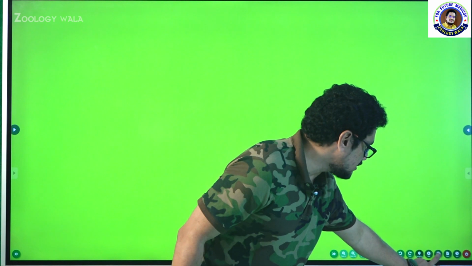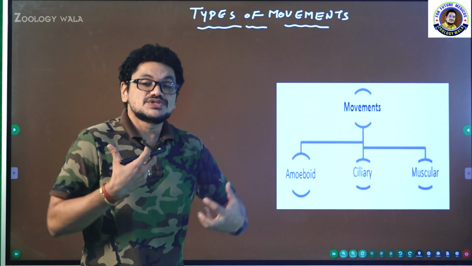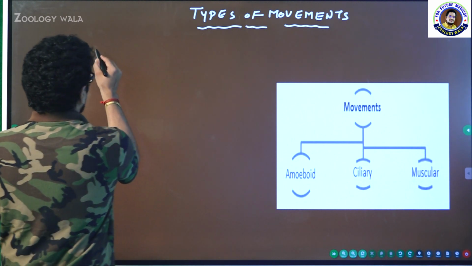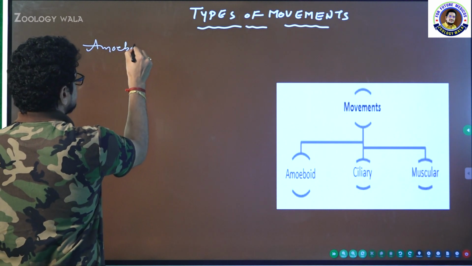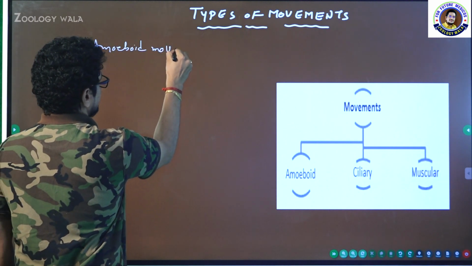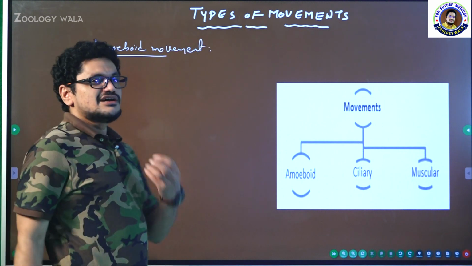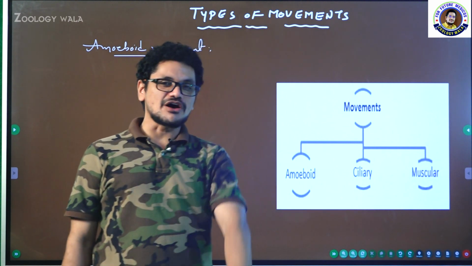Similarly, the same type of movement is also exhibited by our cells. For example, if you take the human being, let me write amoeboid movement here. My dear friends, please don't mind, some sort of throat infection is there, but I don't want to stop the class.